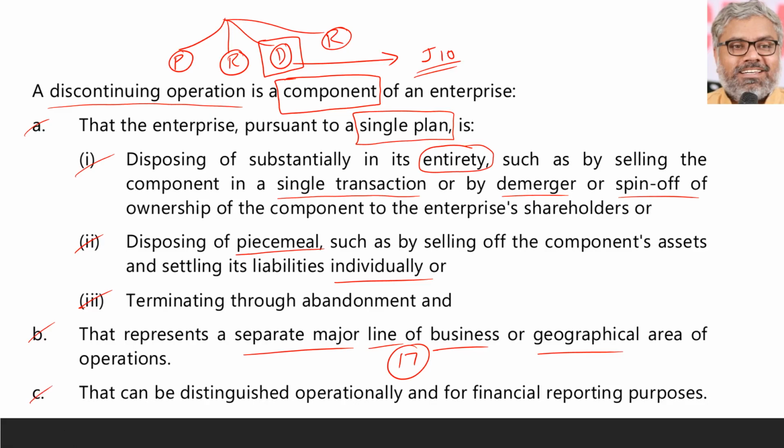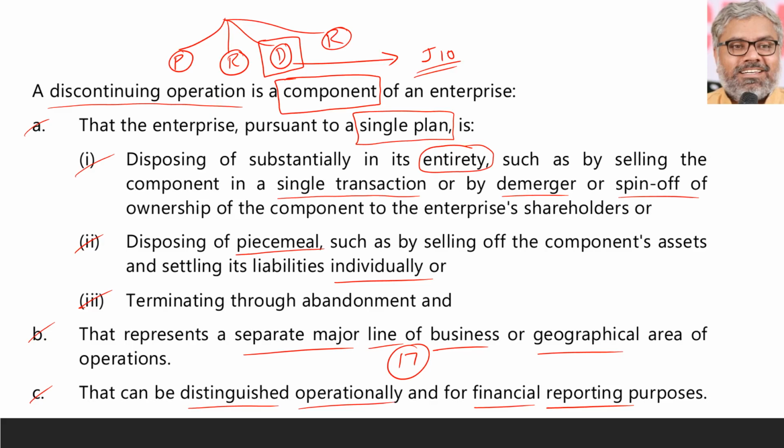And not only that, that particular component should be capable of being distinguished operationally and for financial reporting purposes also. So it should be distinguishable. These are the three conditions when we can call a particular component of an enterprise a discontinuing operation. First, there should be a single plan to dispose of, either substantially or piecemeal or by terminating through abandonment.